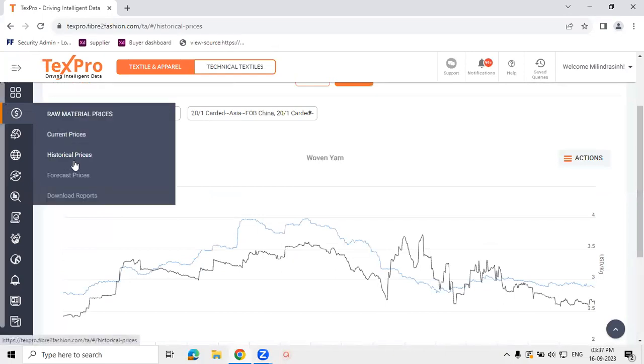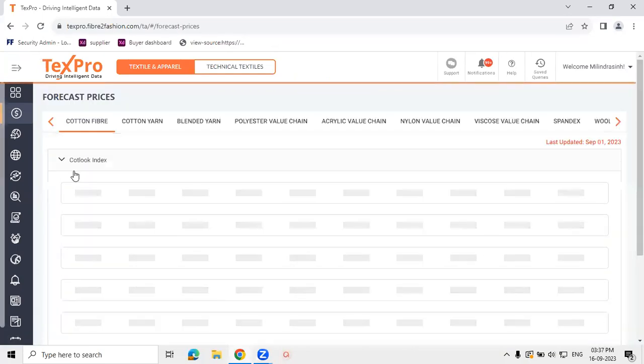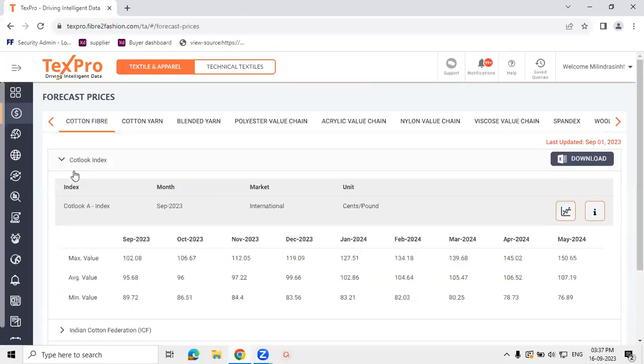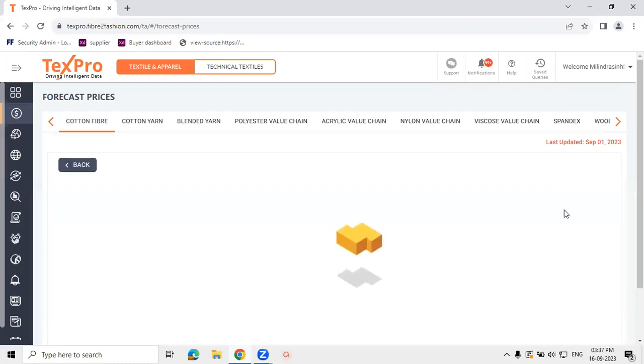Next on this, we have forecast prices. For all the commodities that we have seen in the previous sections, for some of them, we currently do a forecast also. We do a very near to mid-term forecast of 9 months, which is updated on a monthly basis. Over here, you can have 3 different views in terms of forecast.